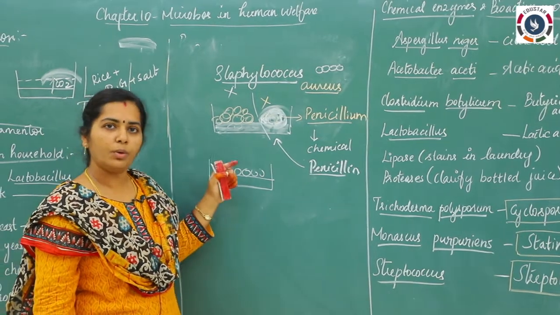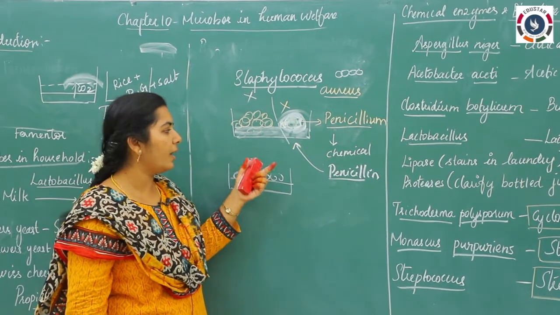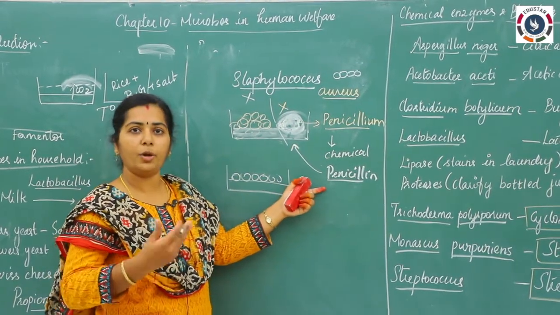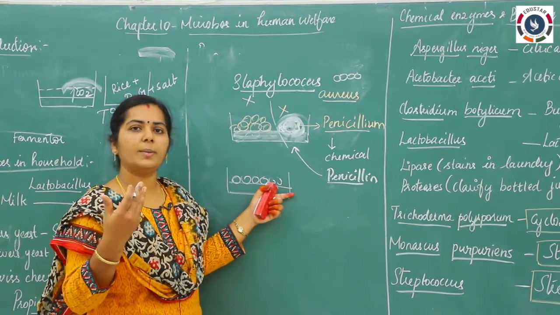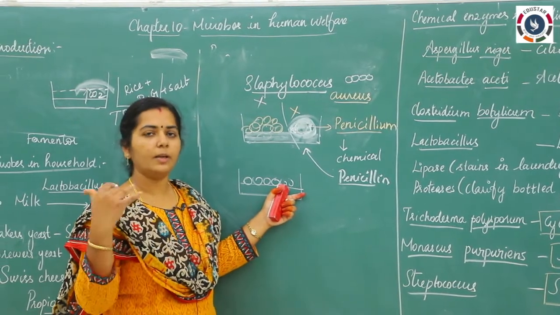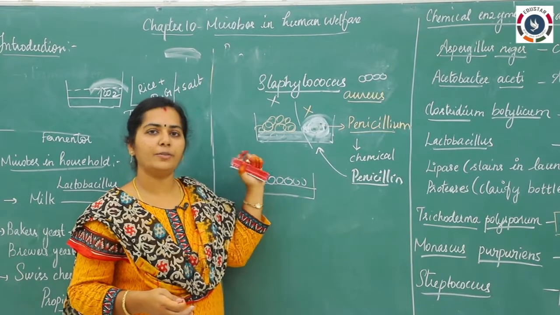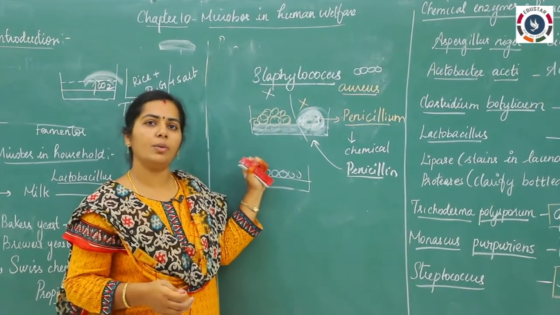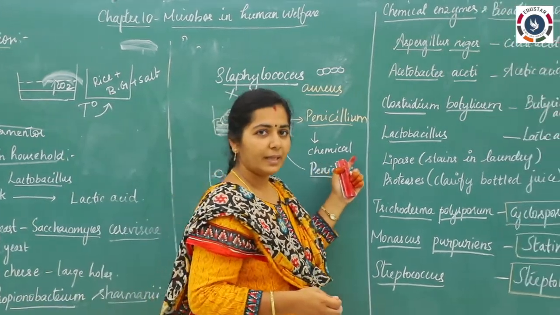Okay. So in Coonoor we have a Pasteur Research Institute. What they are doing is producing penicillin antibiotics, and not only penicillin, they are producing so many antibiotics. If you take the polio vaccine, everything they are preparing in large quantities in Ooty, Coonoor. It is named Louis Pasteur Institute after the name of Louis Pasteur. Okay. So now coming to the applications.